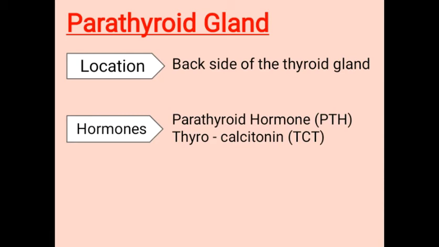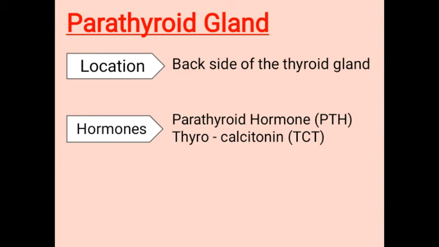The function of PTH is it helps in the absorption of Ca2+ from the digestive food, which means it helps in the absorption of calcium from the food we digest. It stimulates reabsorption of calcium by the kidney and therefore is called hypercalcemic.